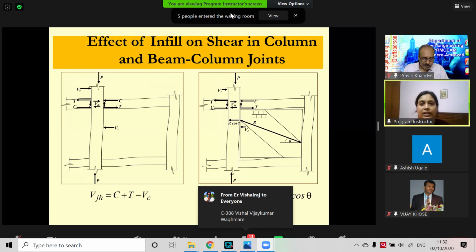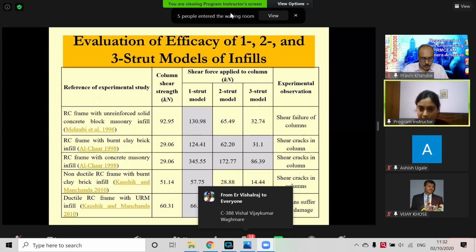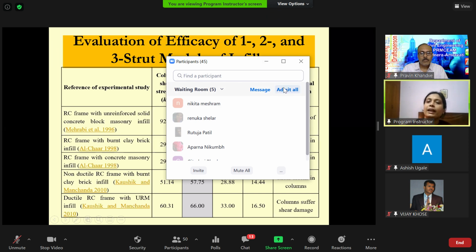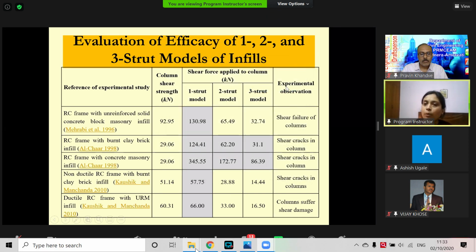And this is the research paper I worked on. We can see that the single eccentric strut can actually simulate all the observed failure modes in the experimental studies.